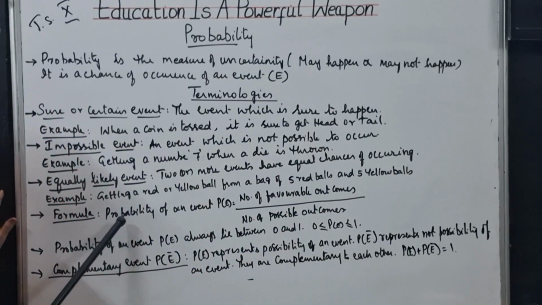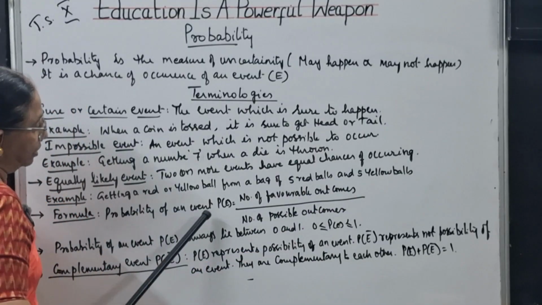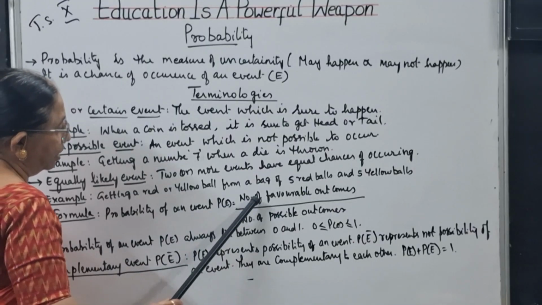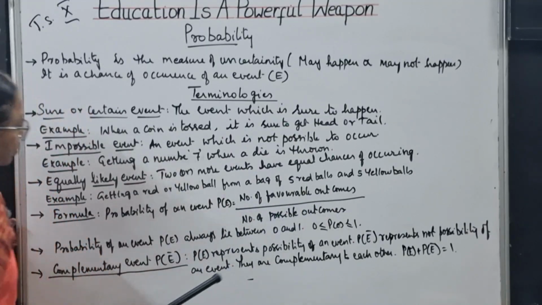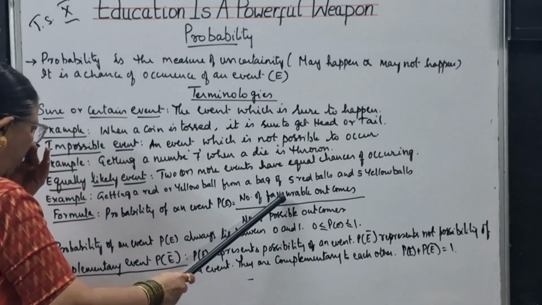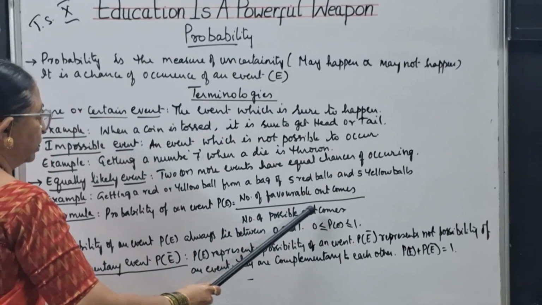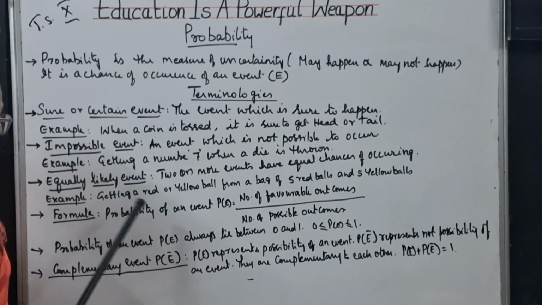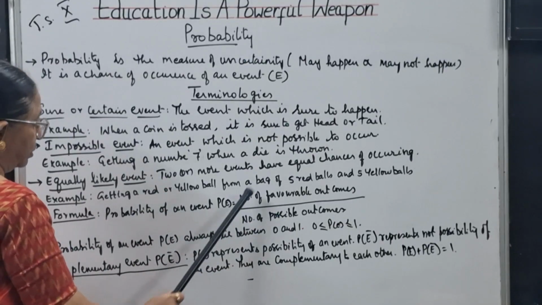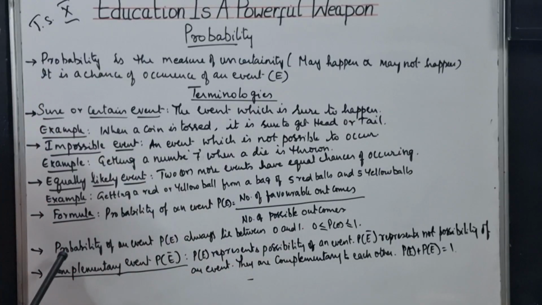Then the formula of probability is: probability of an event, P of E, is the number of favorable outcomes by the number of possible outcomes. That means what is asked in the problem, by the total sample space elements. This is the formula which we are going to use hereafter in the problems.